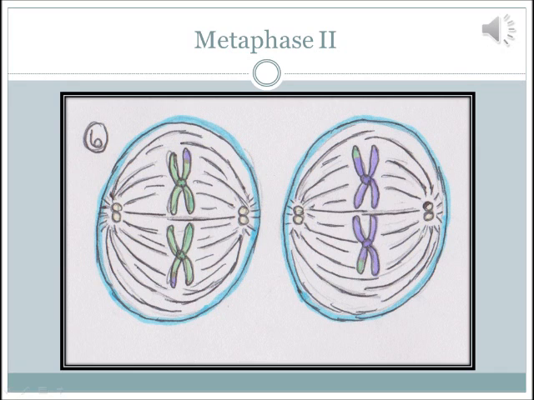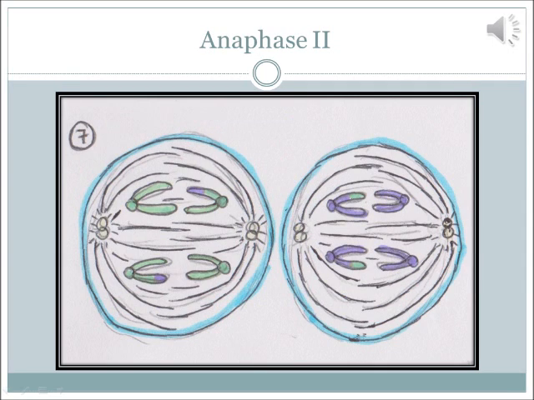Metaphase 2 is much like metaphase 1. The chromosomes line up along the central equator of the cell, and the spindle fibers form around it at opposite poles. During anaphase 2, the chromosomes split in half and are pulled to opposite sides of the cell.